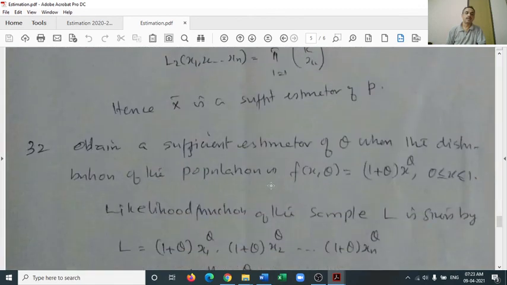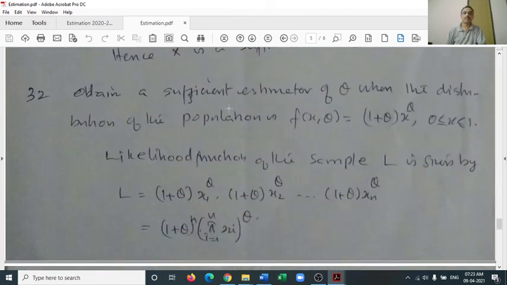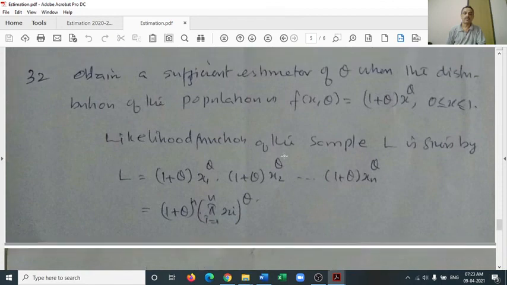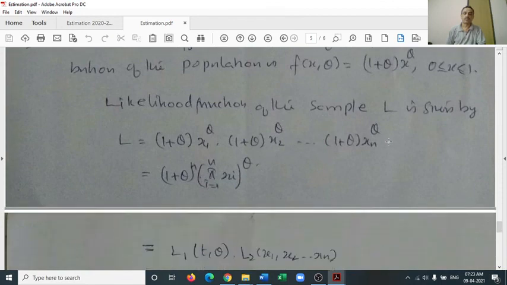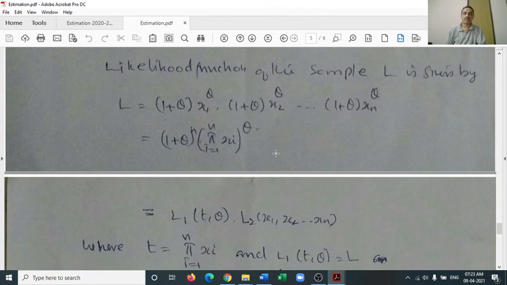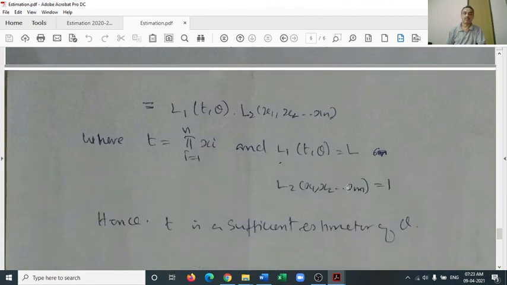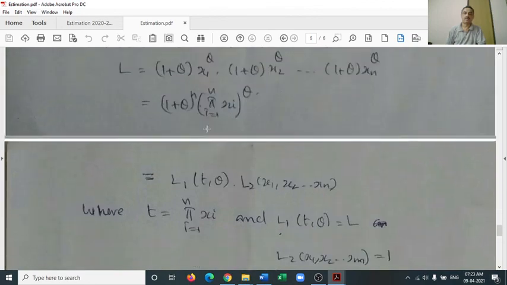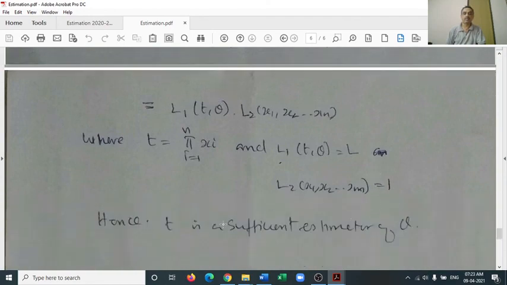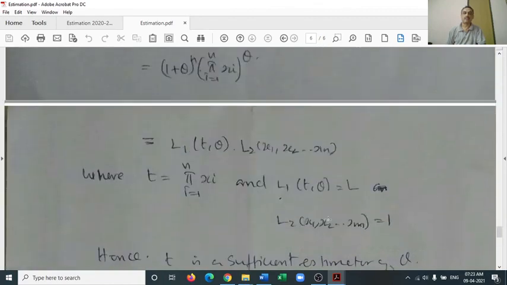Now we have the last number 32, that is, obtain a sufficient estimator of theta, where theta is the parameter of a population following density f(x, theta) equals (1 plus theta) x power theta, for 0 less than or equal to x less than or equal to 1. On very similar lines we have the likelihood function, then the simplified equation of the likelihood function, then factorizing this likelihood function, L1 as the full complete L and L2 simply 1. So T is a sufficient estimator of theta. That's the answer of the last question. Thank you.